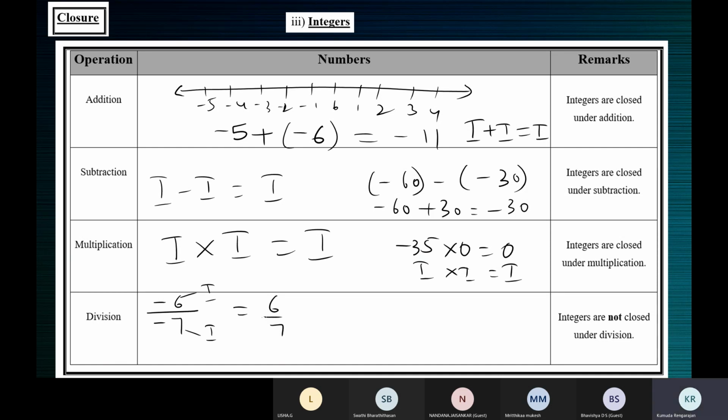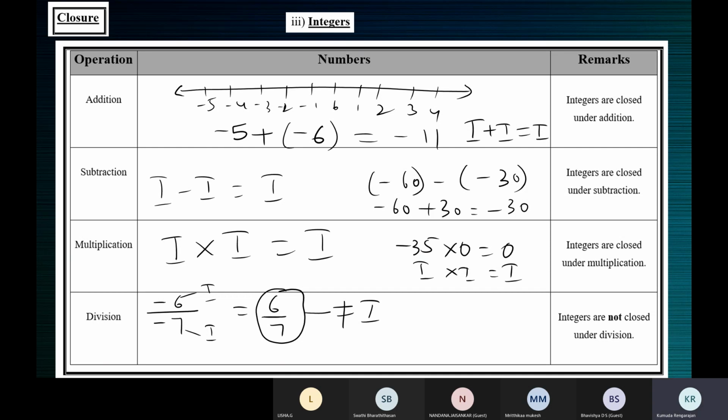The answer 6/7 is not an integer. It's a rational number. When you're checking closure property on integers, the answer should be an integer. If you're checking on natural numbers, the answer also should be a natural number.